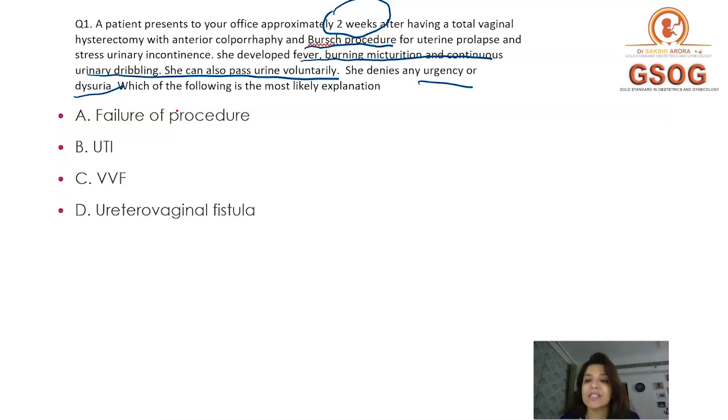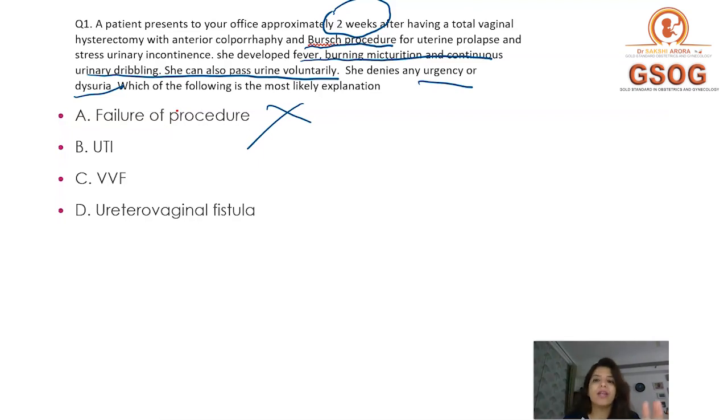She shouldn't be saying continuous urinary dribbling. Continuous urinary dribbling is not seen in SUI. What is SUI? SUI is a condition in which a patient passes urine involuntarily when her intra-abdominal pressure increases, for example, when she coughs or laughs. That kind of presentation would have indicated a failure of procedure, right? So failure of procedure is not correct.